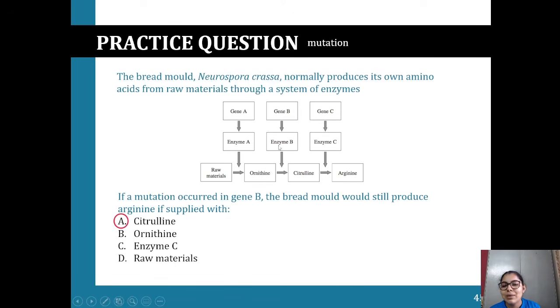That means I won't be able to add enzyme B to ornithine to make citrulline. But now just focus on gene C, which makes enzyme C. All I need is citrulline to add to enzyme C. This citrulline has already been made from these earlier processes, so I don't have to worry about that. To make arginine, I need citrulline added to enzyme C. Therefore, our answer is A.